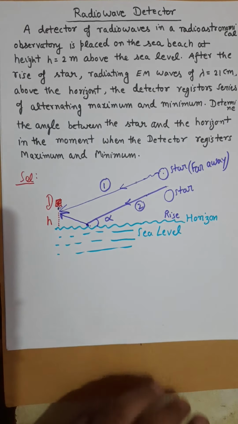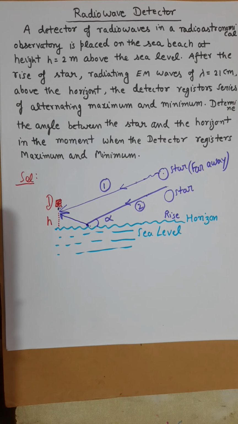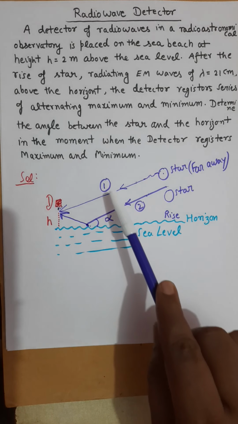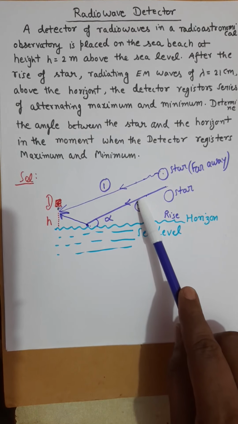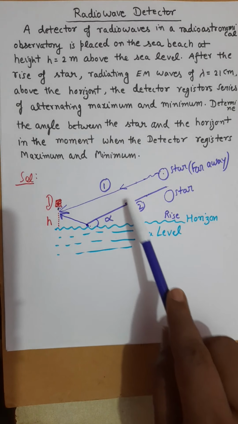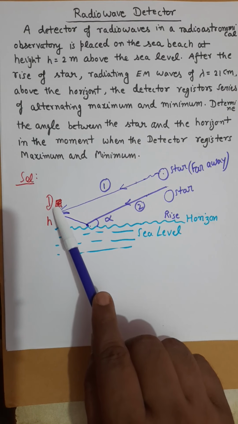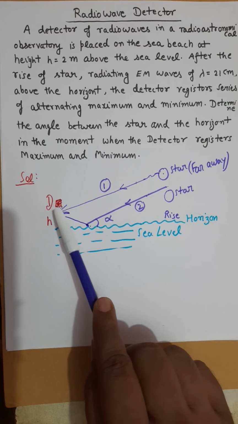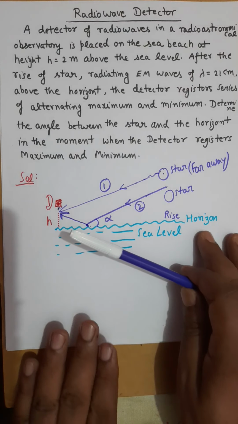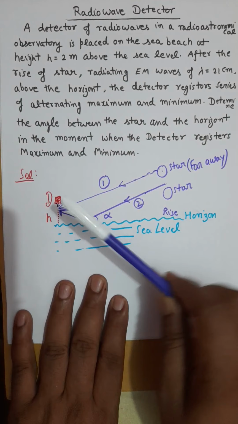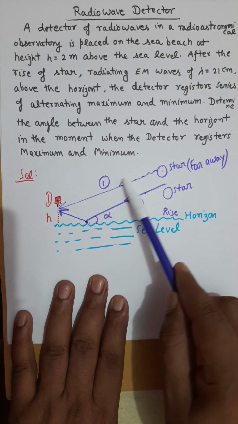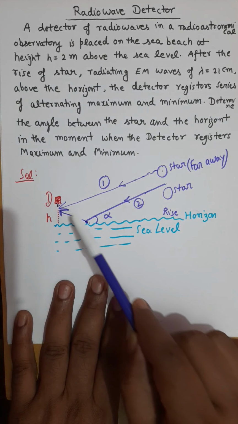Now we need to find the phase difference between wave 1 and wave 2, because these two waves will interfere at this point. This is a problem from the interference topic, and there is interference between the direct wave coming from the star and the reflected wave from this water.